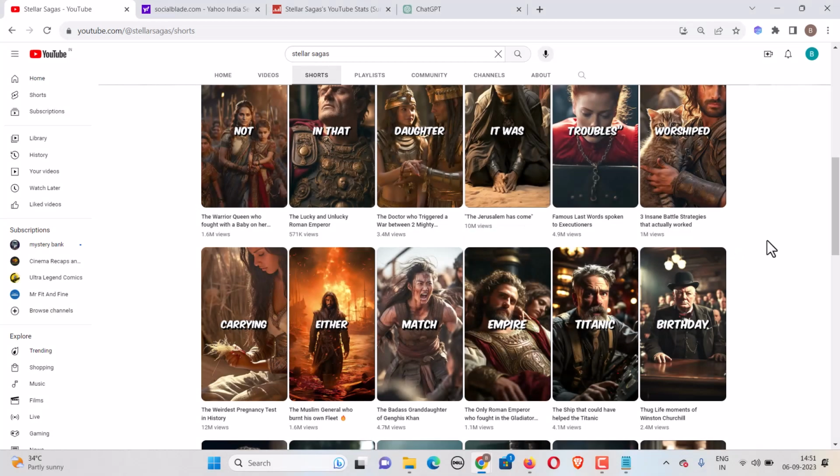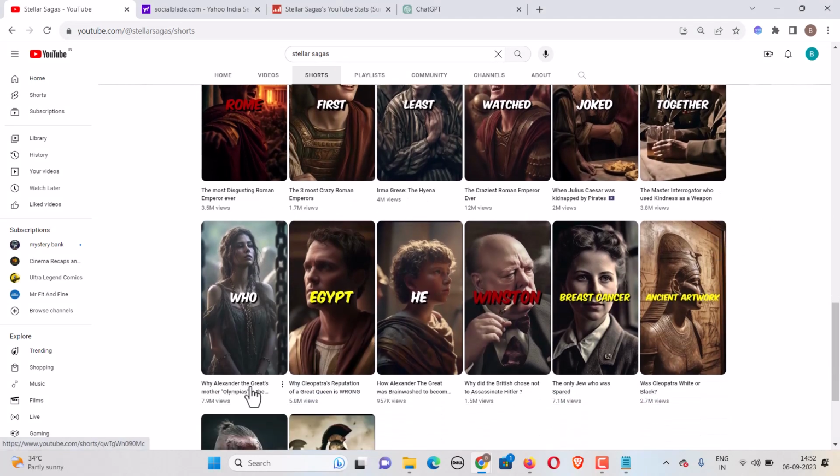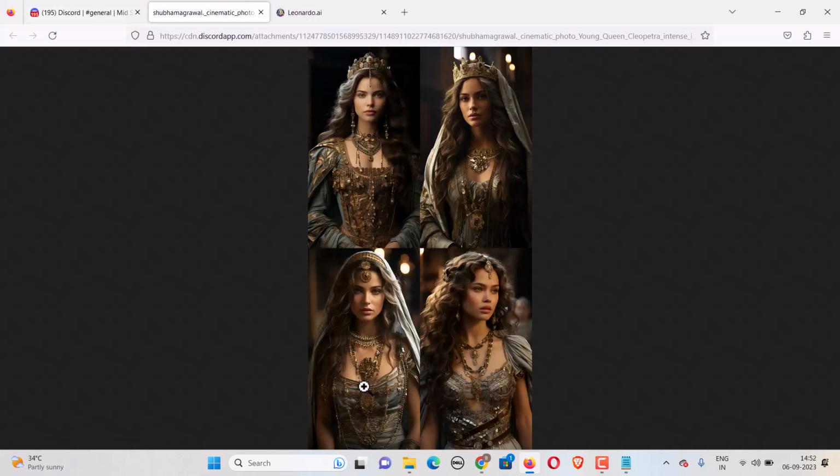Say suppose I'm trying to make Cleopatra, and this woman is like Cleopatra. This is a woman, she's not Cleopatra, but suppose I am targeting this woman, so we can replicate a similar image of her in Midjourney. I'll show you that. So Midjourney has generated Cleopatra images for me, and to be honest, they are pretty cool. I will go with any of them, to be honest.